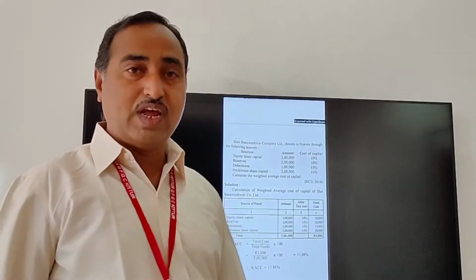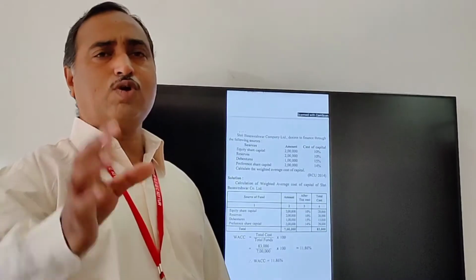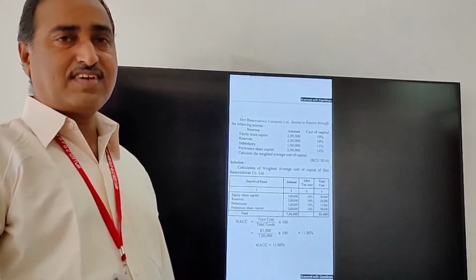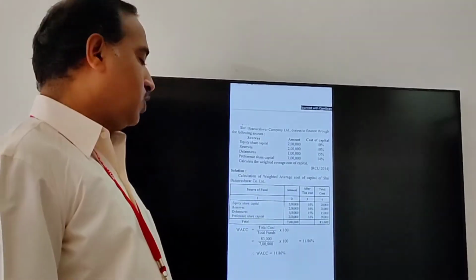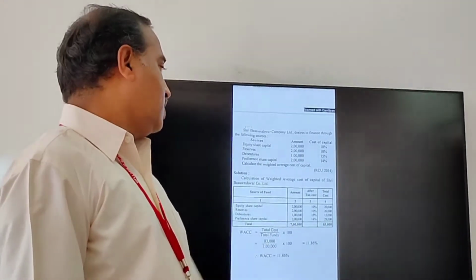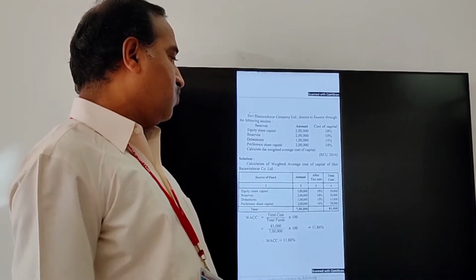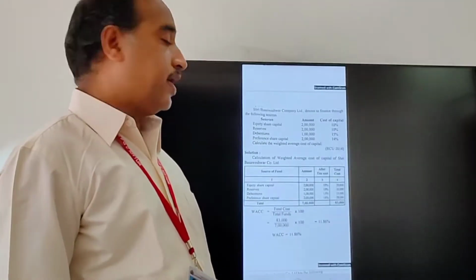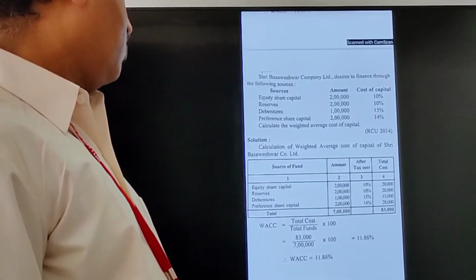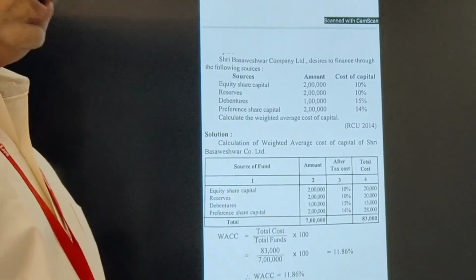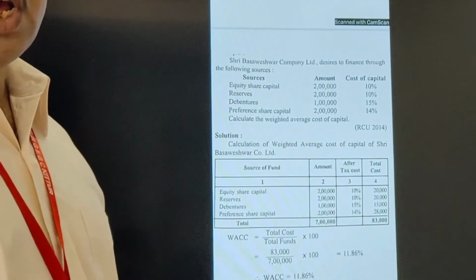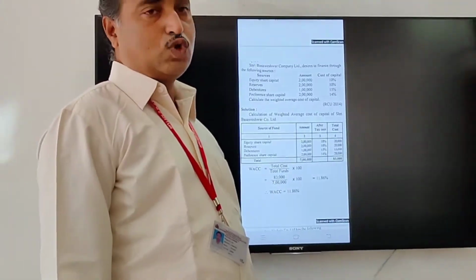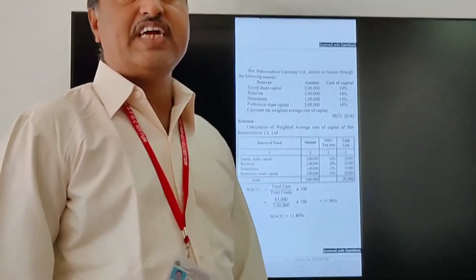Again here one formula is there. Whenever you are going to calculate weighted average cost of capital, it is total cost divided by total fund into 100. Total cost in this problem, in the fourth column, is 83,000. That 83,000 divided by total funds 7 lakh into 100 works out 11.86%. Therefore, weighted average cost of capital is 11.86%.